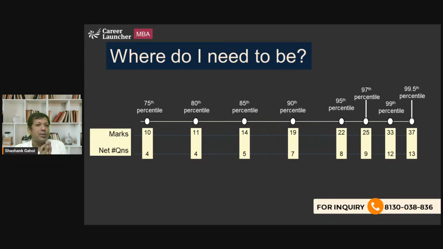To get a score of 75 percentile, you need to get net 4 questions right, 10 marks. For 80 percentile, you need 11 marks. For 85 percentile, you need 5 questions right only. For 90 percentile, you need only 7 questions right. And for 99.5 percentile, you need 13 questions right. And for 99 percentile,